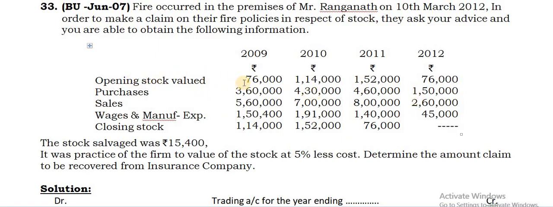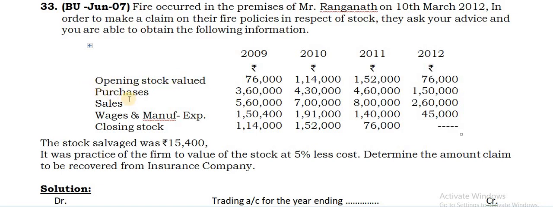the opening stock for 2009 is there on the debit side. The same will become the opening stock, closing stock. This is the opening stock, of course, for the year 2009. But closing stock is given here separately, 1,14,000. Now this becomes the opening stock for next year, and closing stock is here. This will become the opening stock for next year. Closing stock is here. This will become the opening stock for next year. Okay.